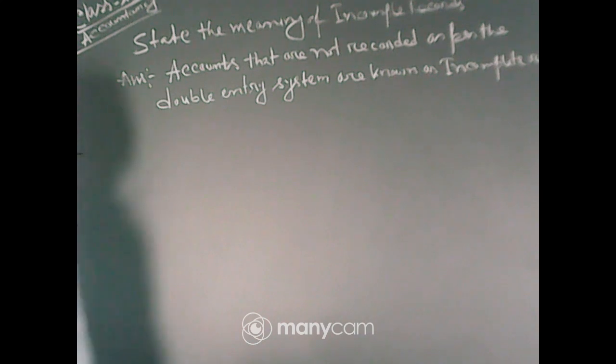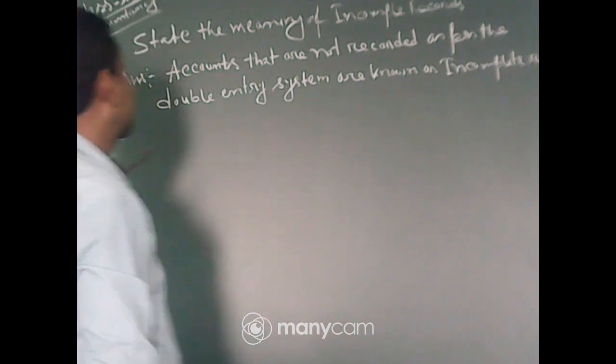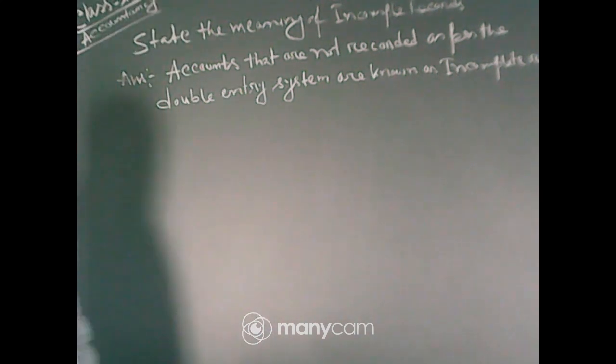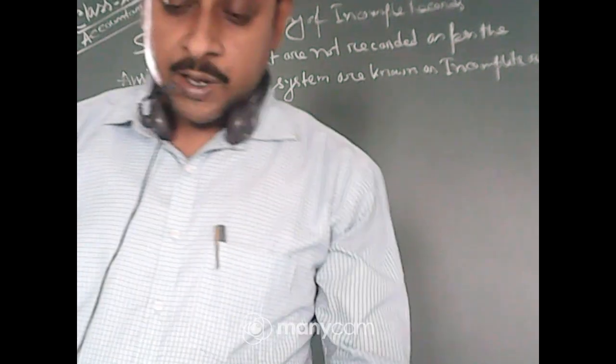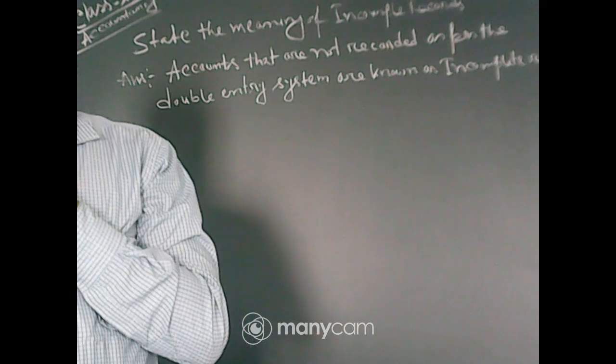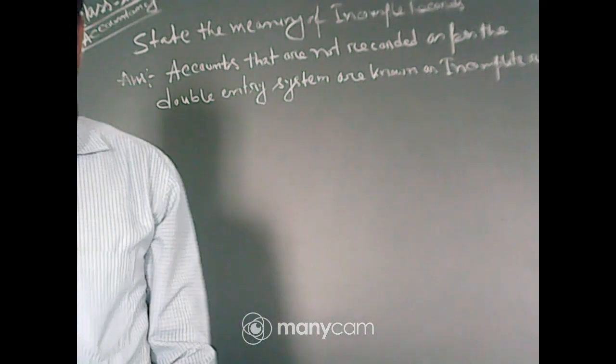So what is incomplete records? Accounts that are not recorded as per the double entry system. Okay, double entry system, how we actually record things: one should be debited and one should be credited.